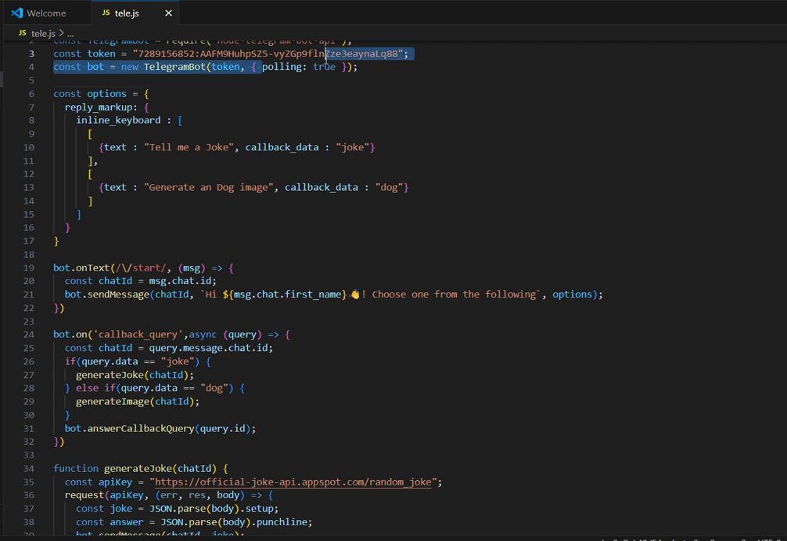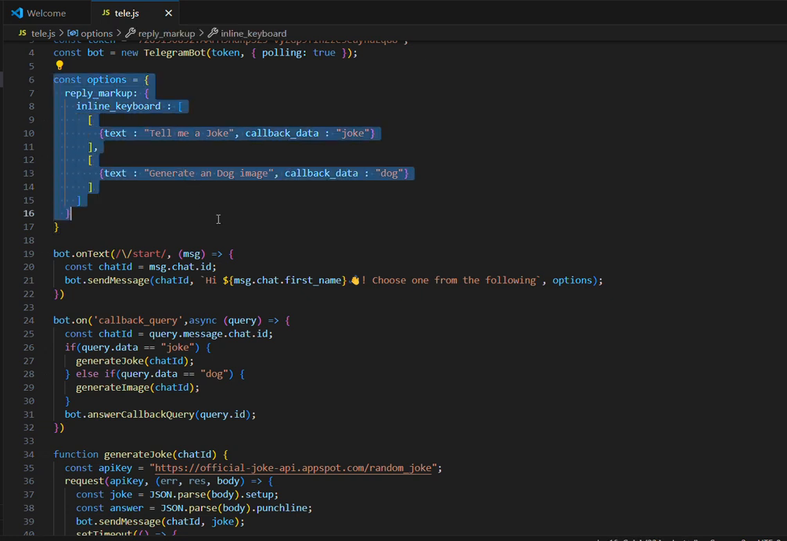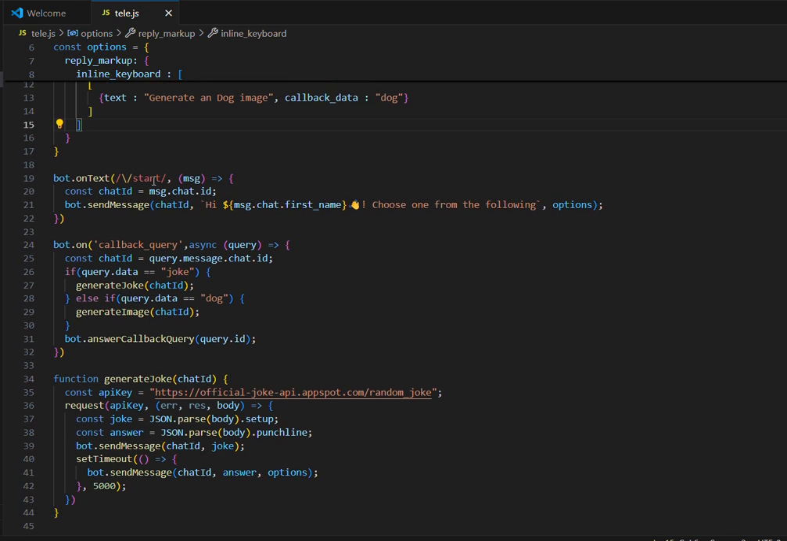Define reply markup option. Inline keyboard allows users to interact with buttons under the bot messages. Callback data, a value used to identify which button was clicked. Handle the start command. When a user sends the start command, the bot retrieves the user's chat.id, sends a welcome message with inline buttons using the options defined earlier.